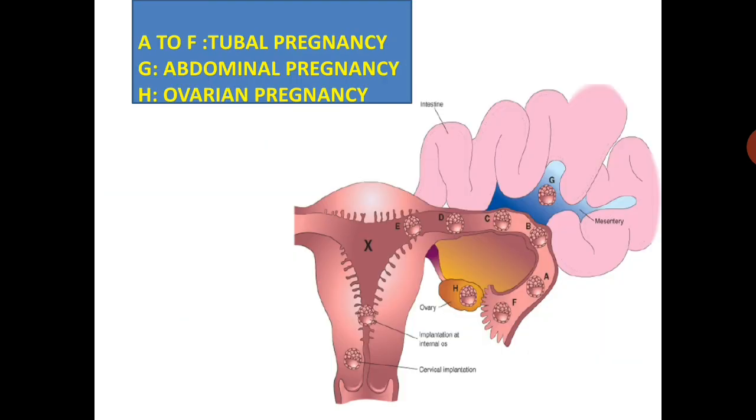Other than tubal pregnancies, there are abdominal and ovarian pregnancies, and implantation at the internal os, in the cervix area.